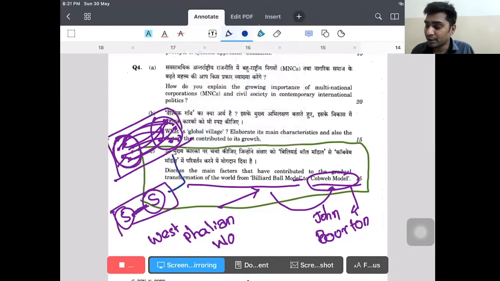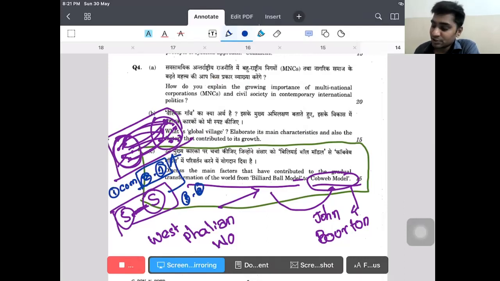Then definitely you can write what that thing is. Three things. One is the complex economic interdependence. Economic interdependency is one factor, and sociological interdependence is the other factor. The rise of MNCs, the rise of other non-state actors in international relations has played a very vital role, and the rise of communications, telecommunications, and transport.